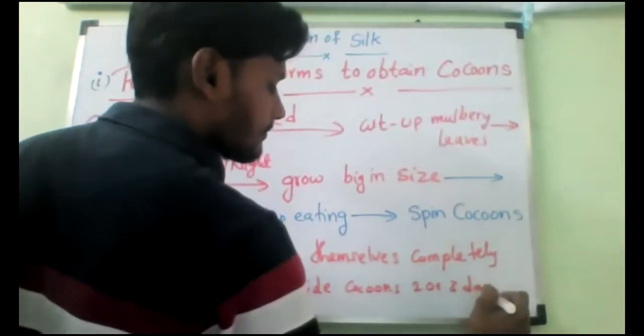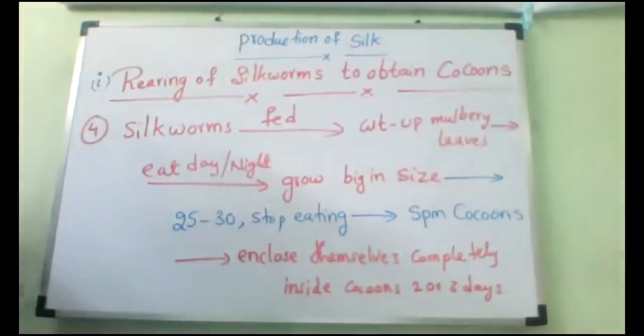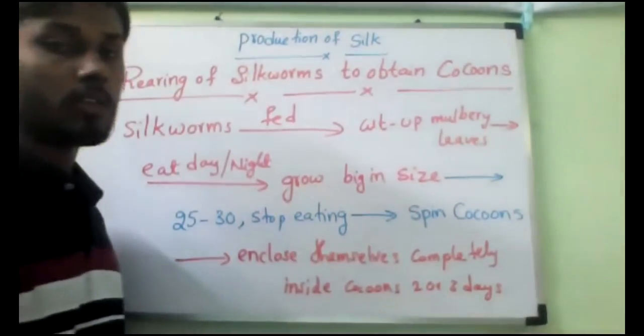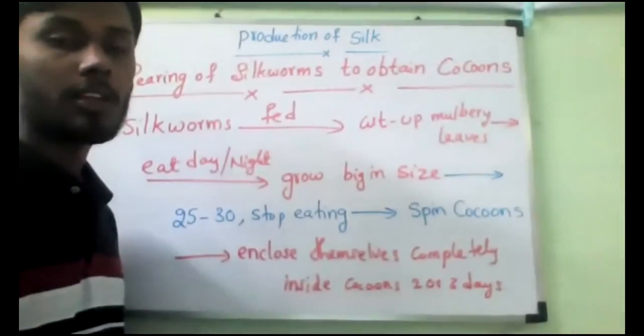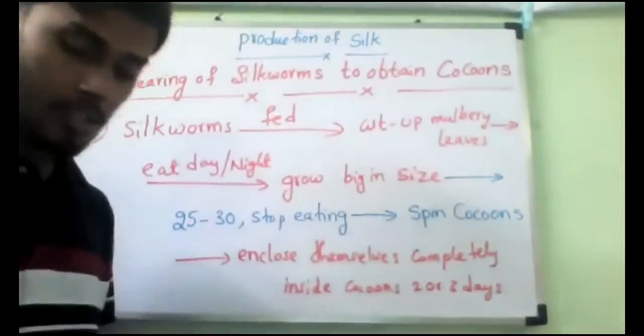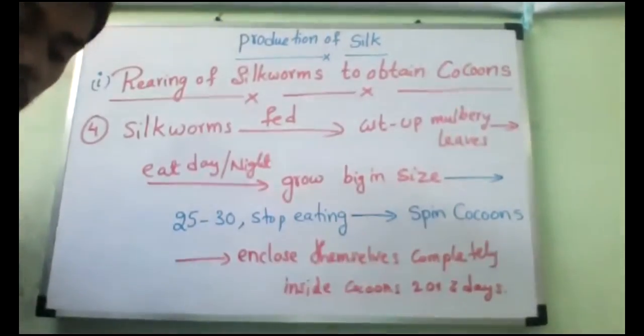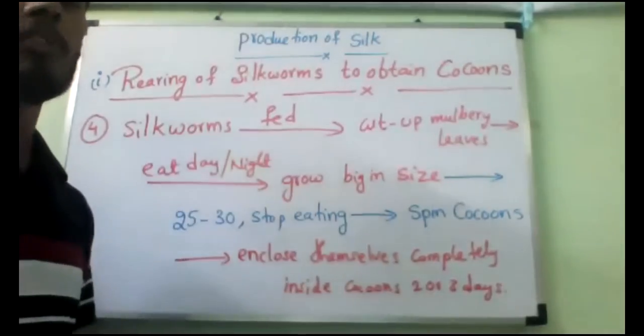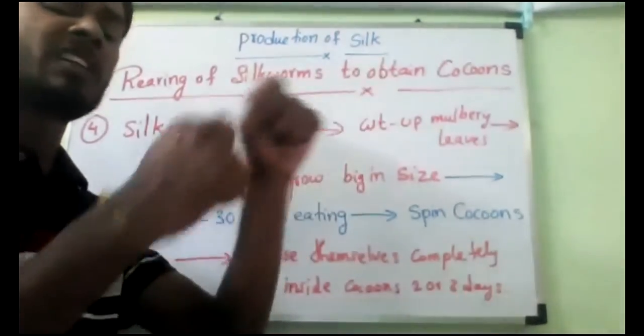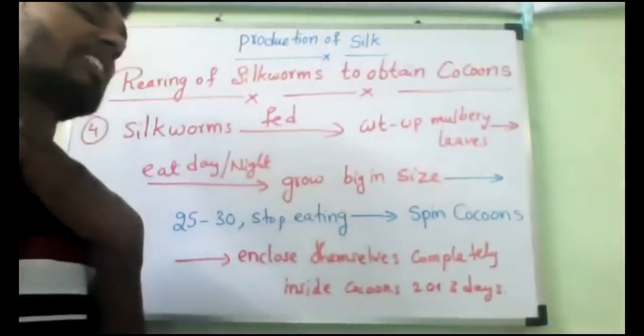That's all. So now we have got the cocoons. Finally, we have got the cocoons. After this, later the second process will start: getting the thread from that, later making cloth, making sarees. That is all.